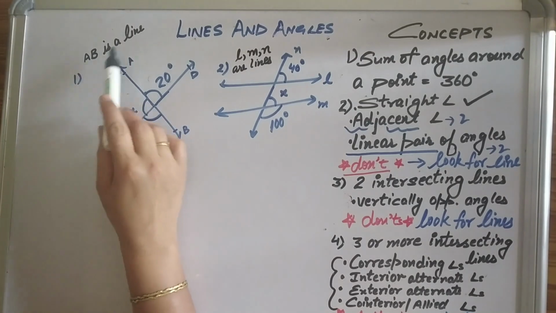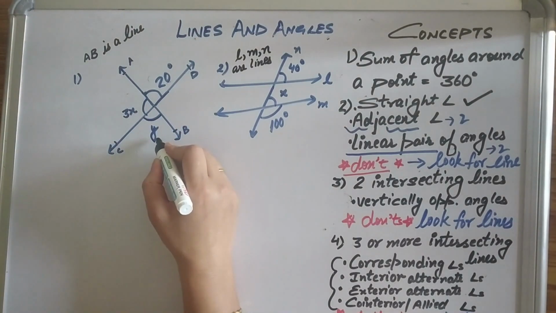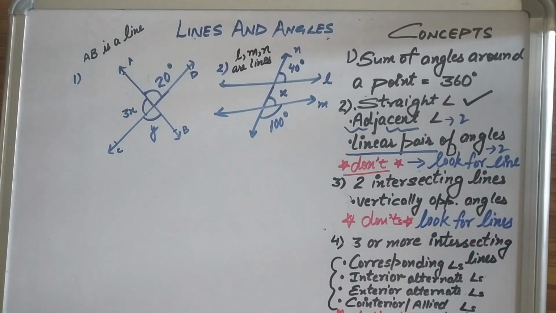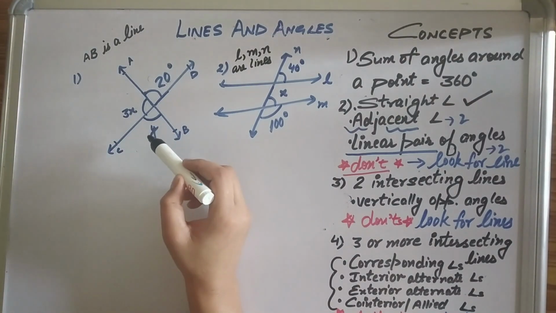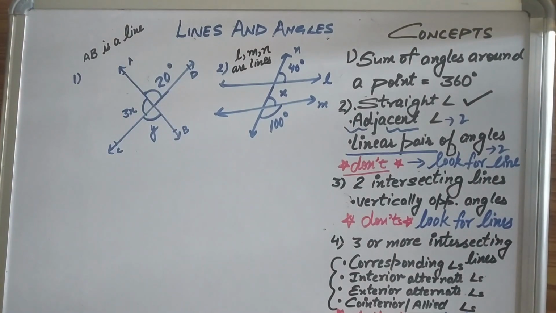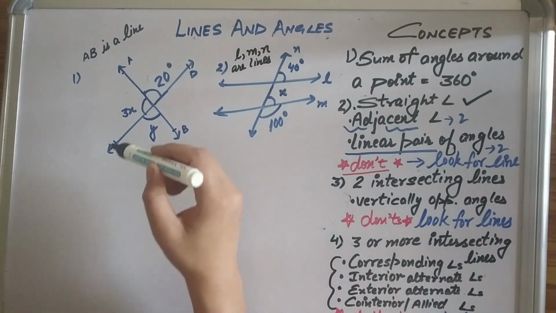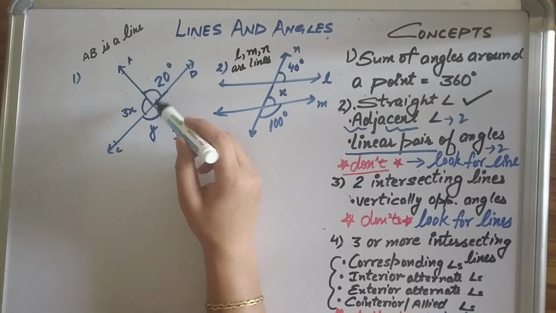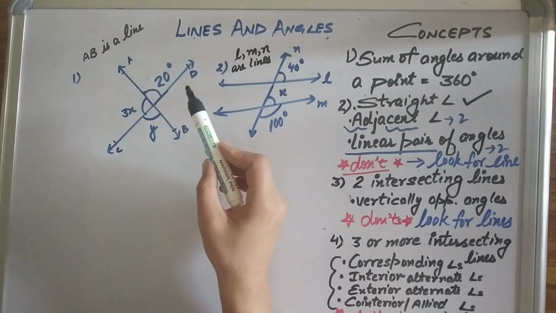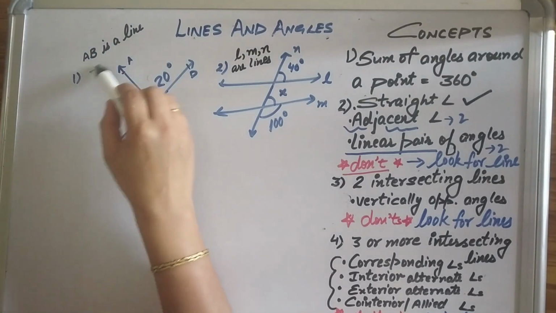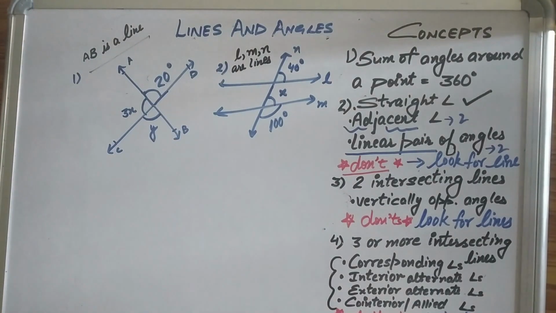In question 1, we have been given AB is a line, and we have been asked to find out X and Y. Here you may feel like calling Y equals to 20 degrees, but it is not, because AB and CD are not lines. Whenever you feel like calling Y equals to 20 degrees because they are vertically opposite angles, before writing that you must check whether the lines are given or not. Here only AB is a line, so we cannot say Y equals to 20 degrees.